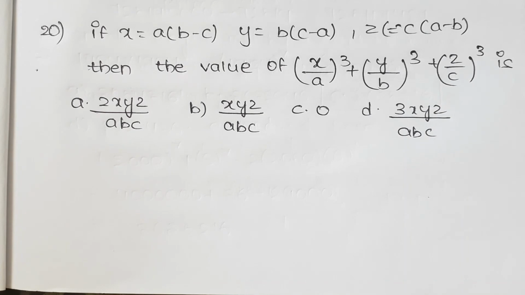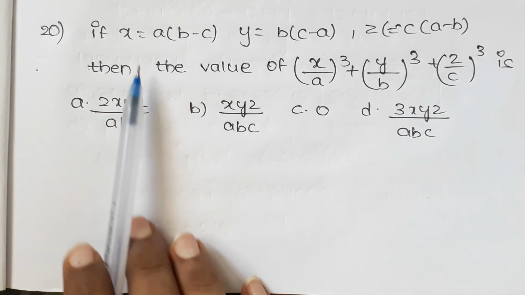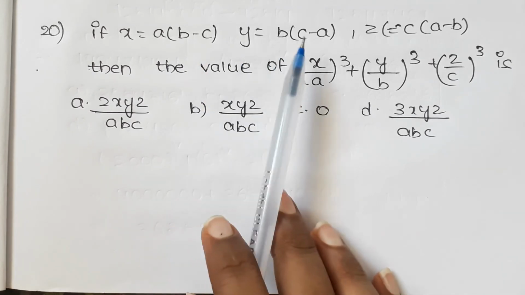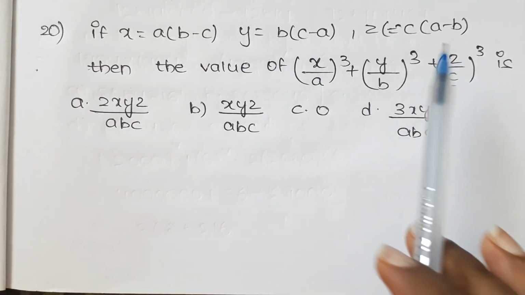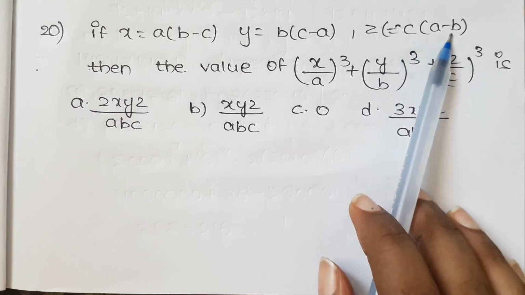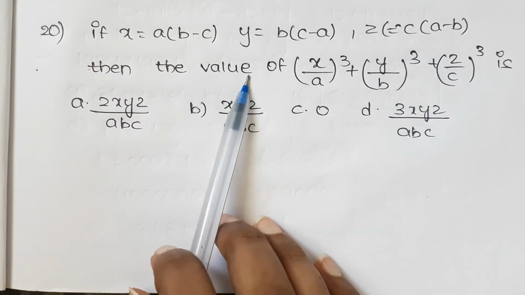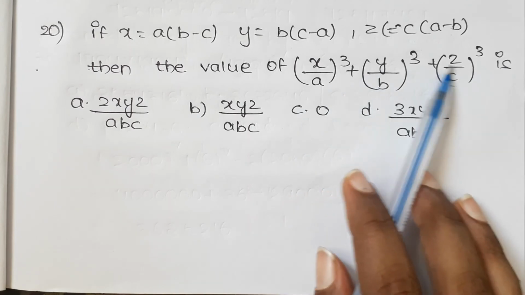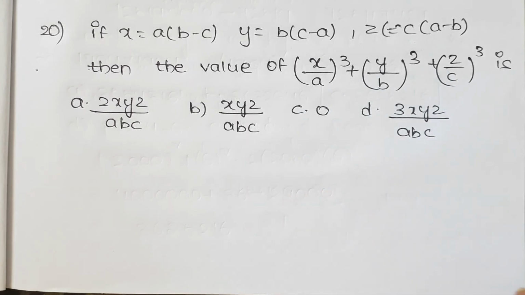And here is the last question, that is if x equals a into b minus c, y equals b into c minus a and z equals c into a minus b, then find the value of x by a whole cube plus y by b whole cube plus z by c whole cube. Now let us solve this.